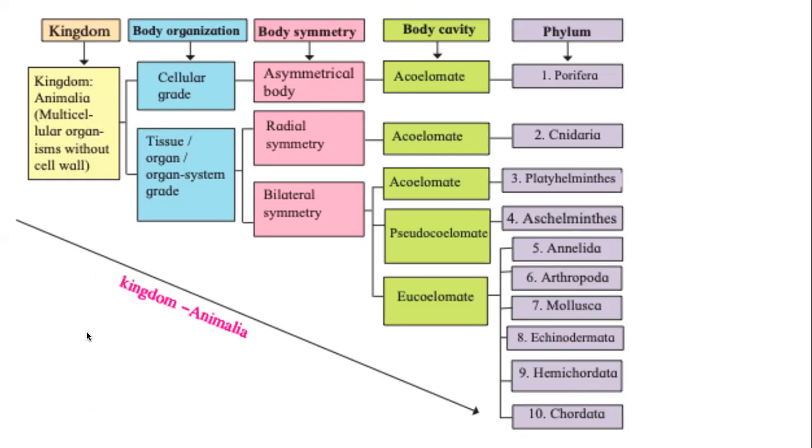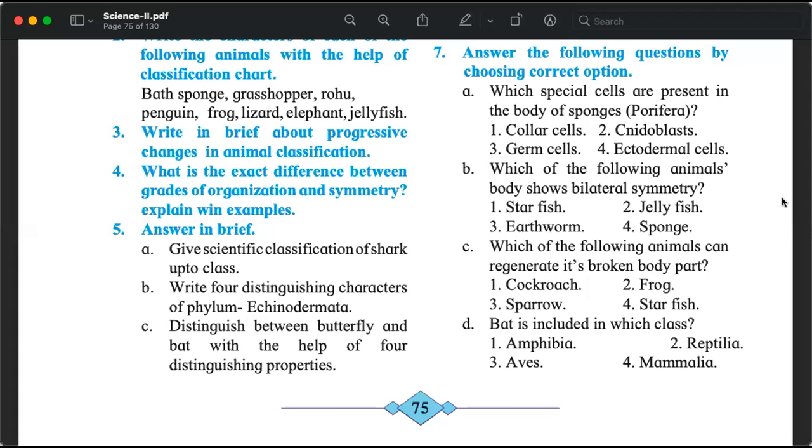So this is a mapping of the criteria with the classification. A summary, a good way for us to remember what is happening where, and in which group. With what we have studied in the previous class and this class, we can now answer 2 questions from the exercise. Question number 3 and question number 4.